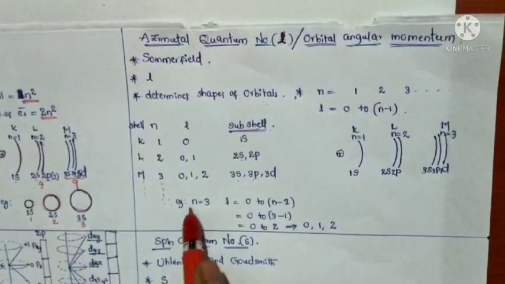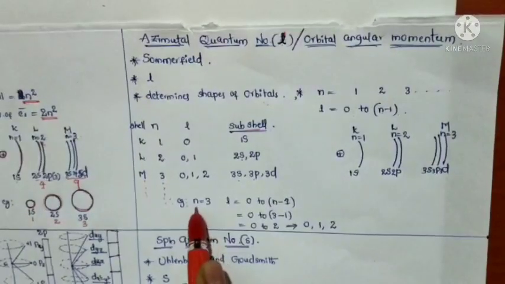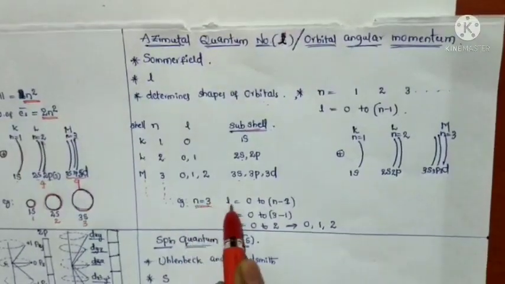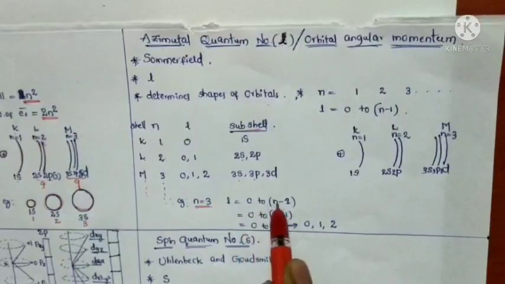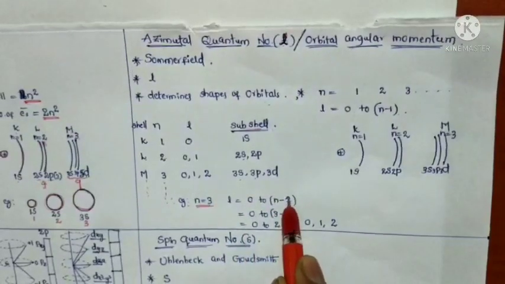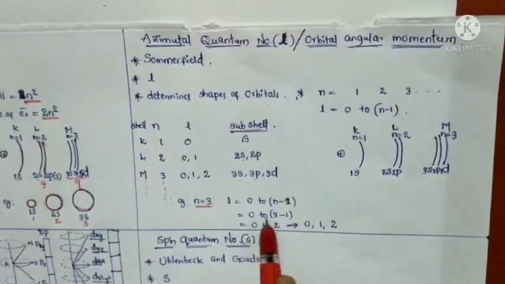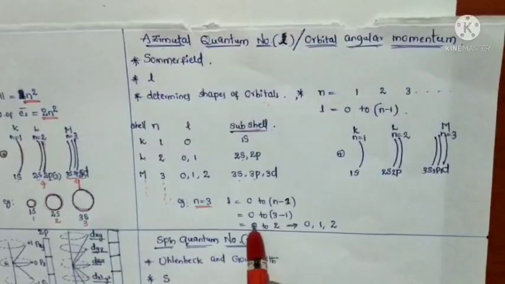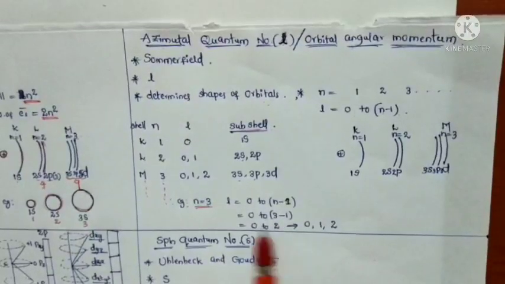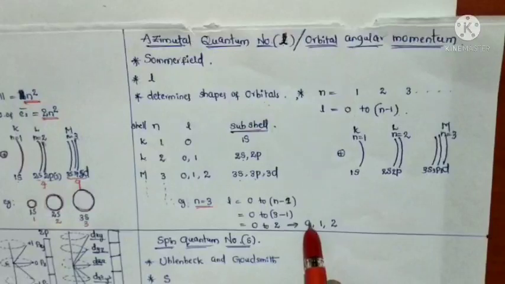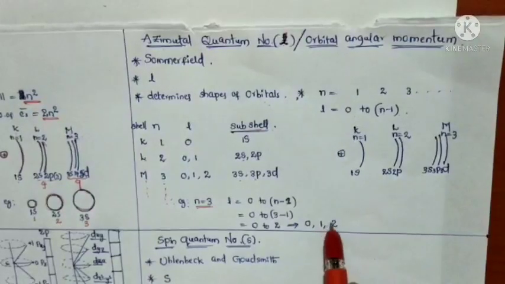For example, here it is clearly mentioned that if n is equal to 3, l is equal to 0 to n minus 1. n minus 1 means 3 minus 1, so 0 to 2 are the values of l. Okay, that is 0, 1, 2.